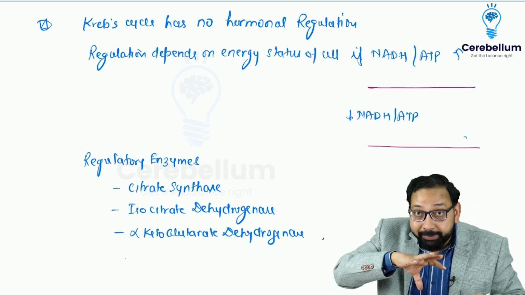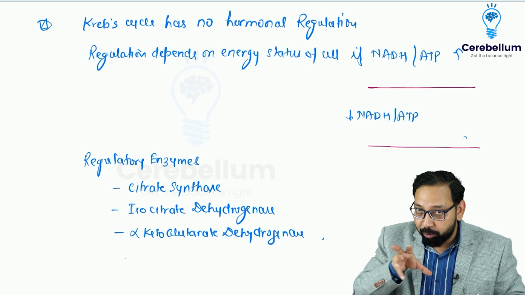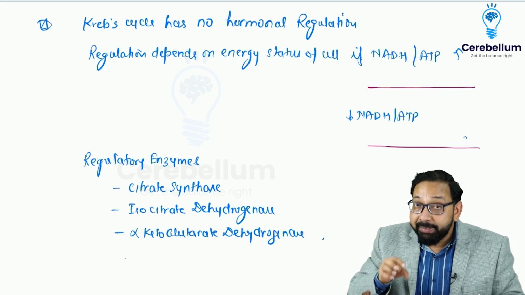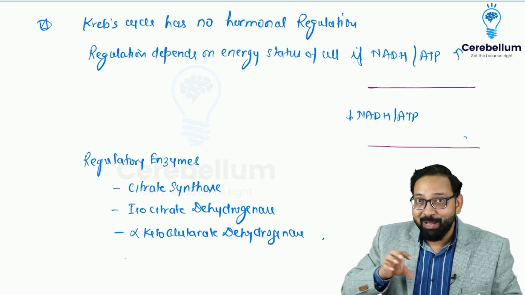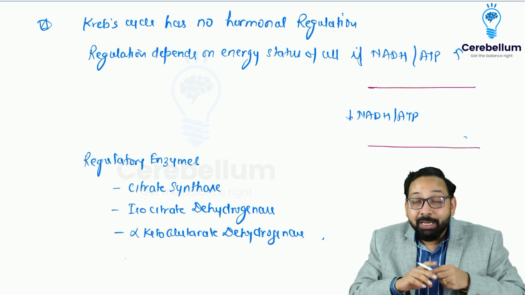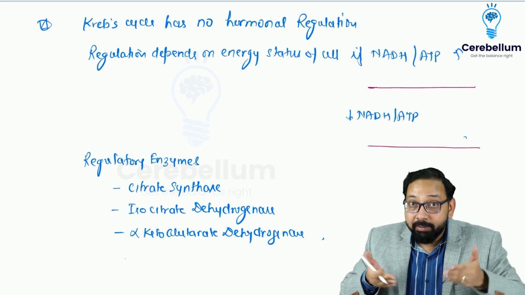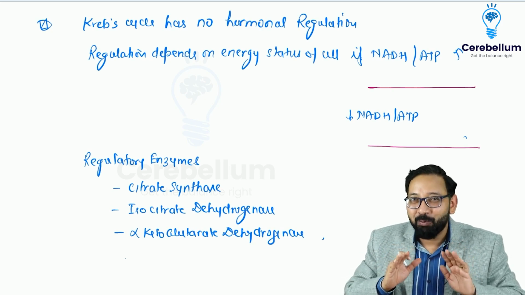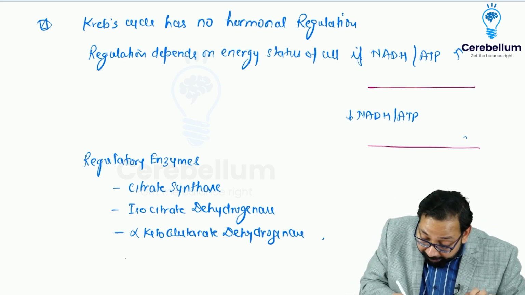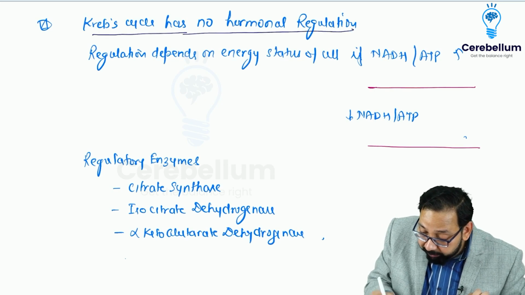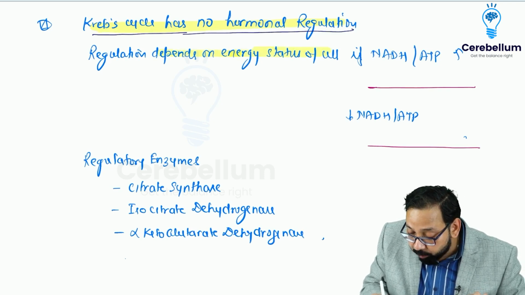We will regulate this Krebs cycle by allosteric regulation. Allosteric means local government. Local government will decide what is the requirement of the local population. If the cell requires energy, the TCA cycle will run. If the cell doesn't require energy, the TCA cycle will stop. So the Krebs cycle has no hormonal regulation. Question: regulation depends on the energy status of the cell.